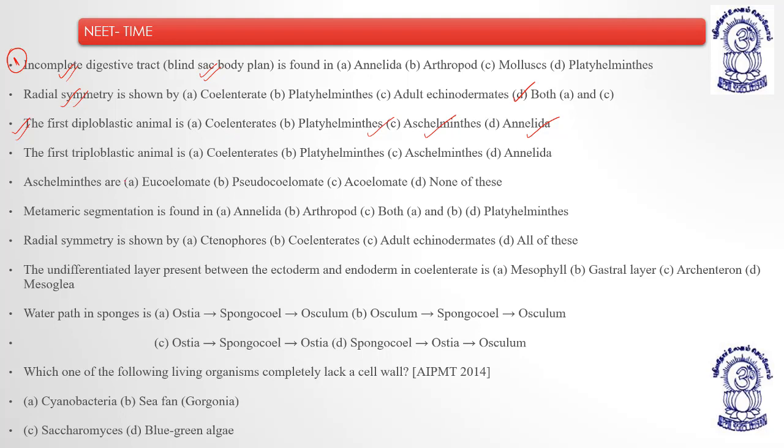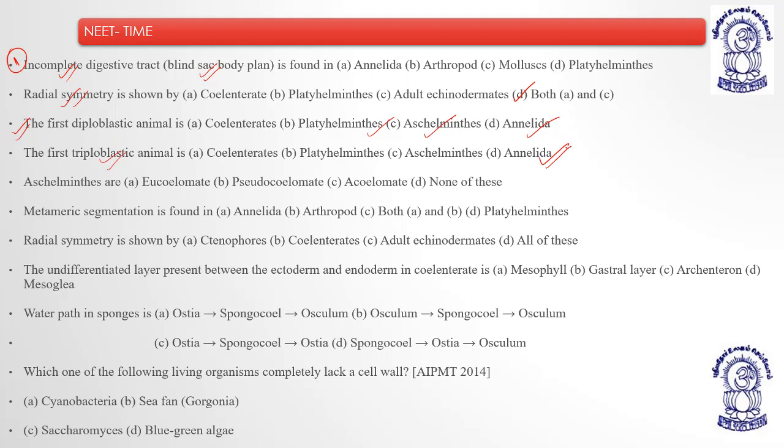Now coming to the next, the first triploblastic animal, which has a body made up of three germ layers: ectoderm, endoderm, and mesoderm. Coelenterates are diploblastic, as we answered in the previous question. Platyhelminthes come first, after that Aschelminthes, after that Annelida.